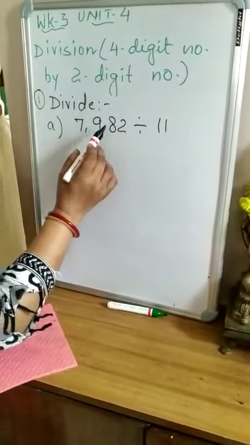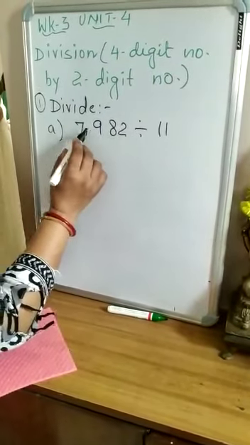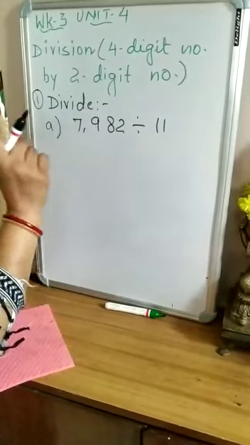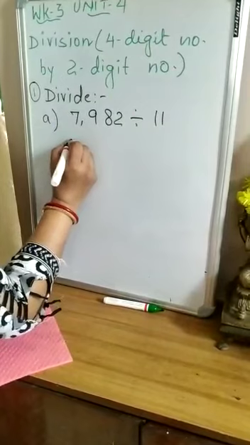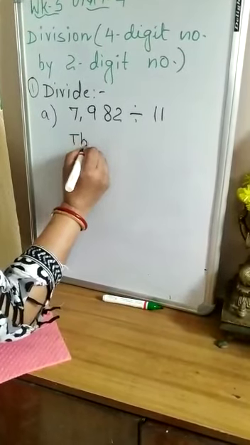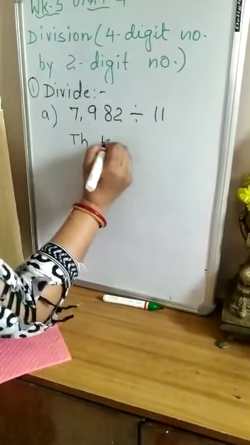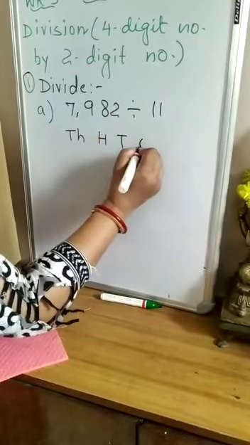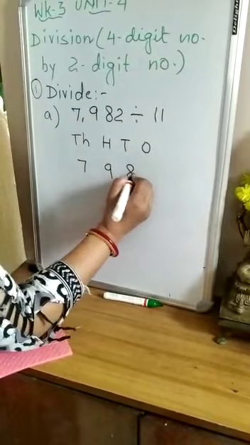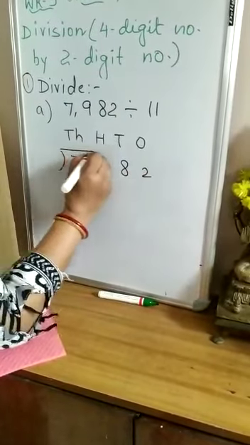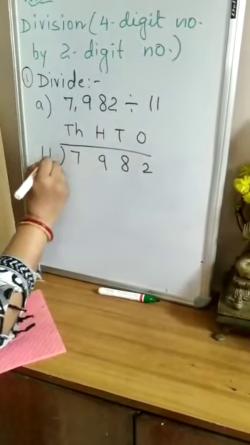So how many digits are there in 7,982? 4 digits. So there are 4 places in the place value chart. I will write this dividend in a place value chart: thousands, hundreds, tens and ones. I will write it 7, 9, 8, 2, and then put the division sign, and I'll write the divisor here.